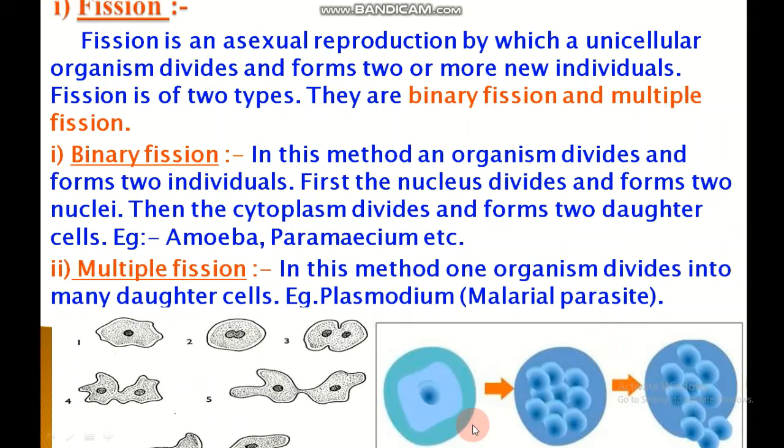While in multiple fission of plasmodium, a cyst of protective wall is formed around the cell. Inside the cyst, the nucleus splits several times to form many smaller nuclei called daughter nuclei. Many new daughter cells are formed from a single parent cell.